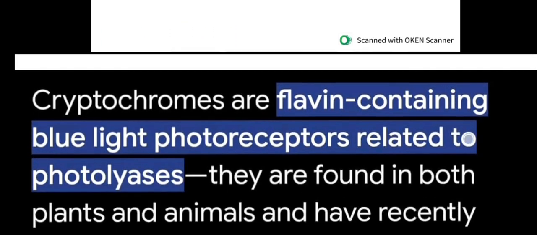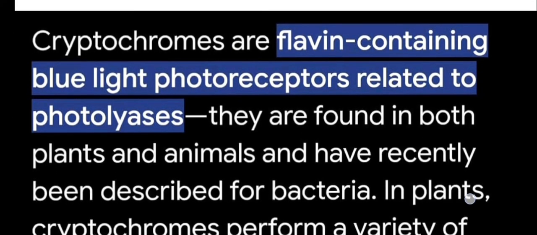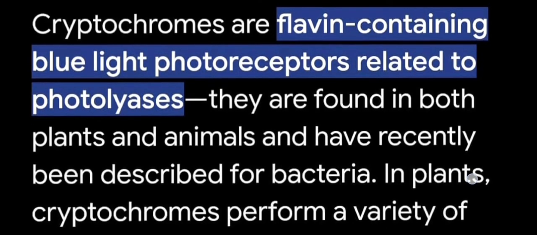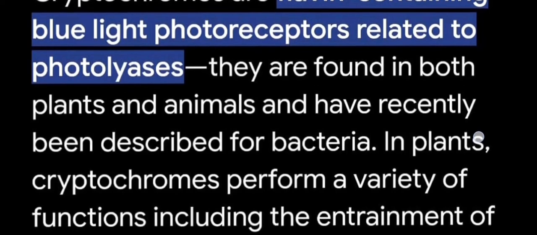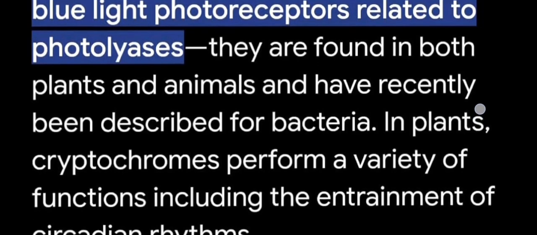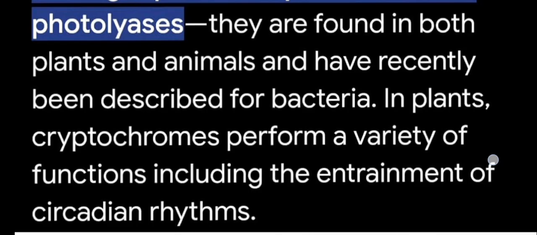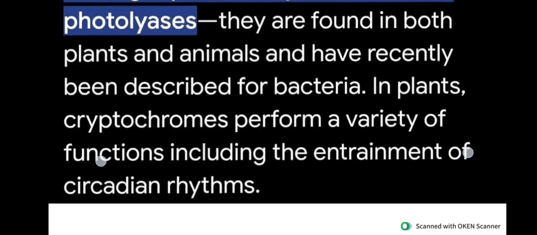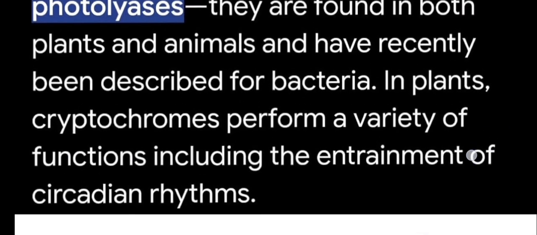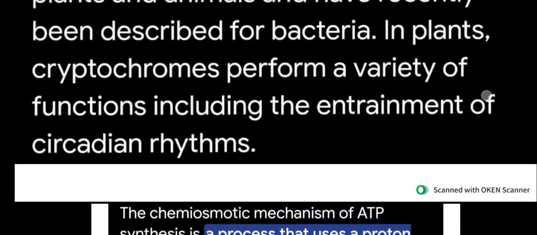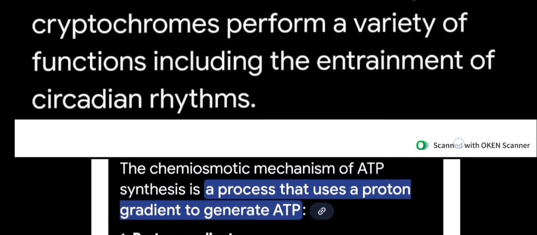And next, cryptochromes. Short notes. Question number 8C: flavin containing blue light photoreceptors related to photolyase. They are found in both plants and animals and have recently been described for bacteria. In plants, cryptochromes perform a variety of functions, including the entrainment of circadian rhythms.